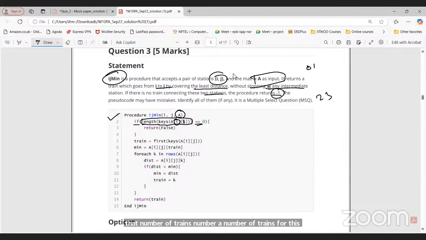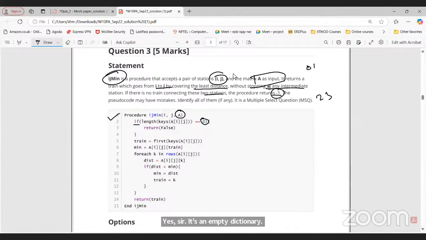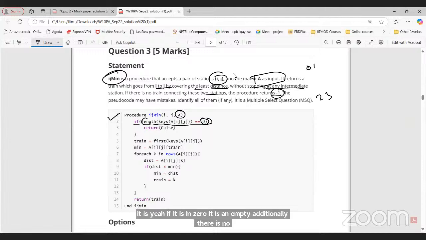If that equals 0, it means there is no train between I and J. It is an empty dictionary, there is no train number. So if it equals 0, it means there is no train between I and J.